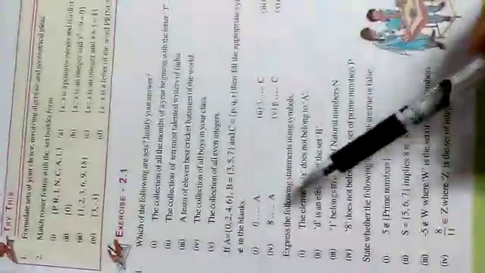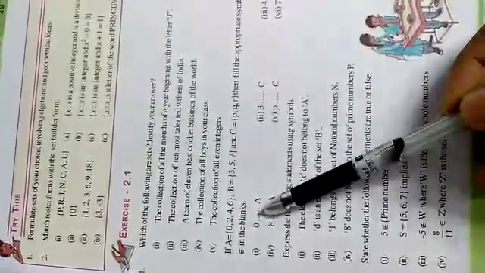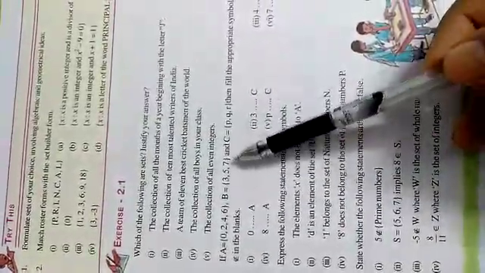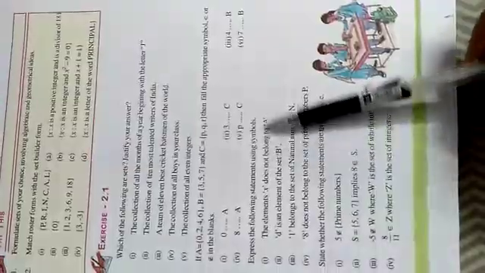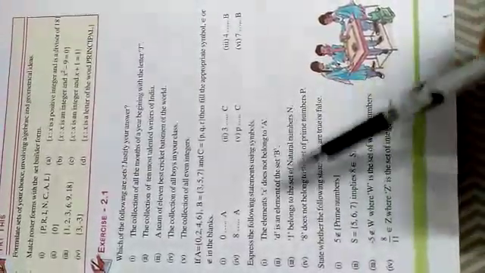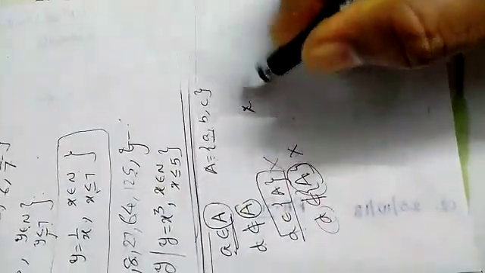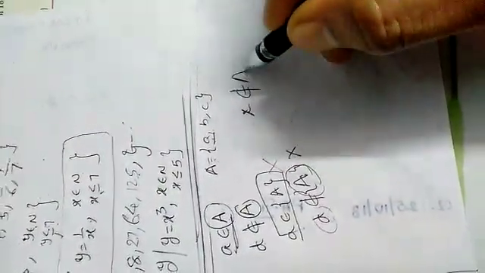In the same way, 0 is an element in A, so belongs to. 3 is an element in C? No, it's not an element in C, so does not belong to. Like this, you have to fill these up. Now the element x does not belong to A. You know how to write the symbol here. Like x does not belong to A. Right? Like this you should write. So fill up like this.